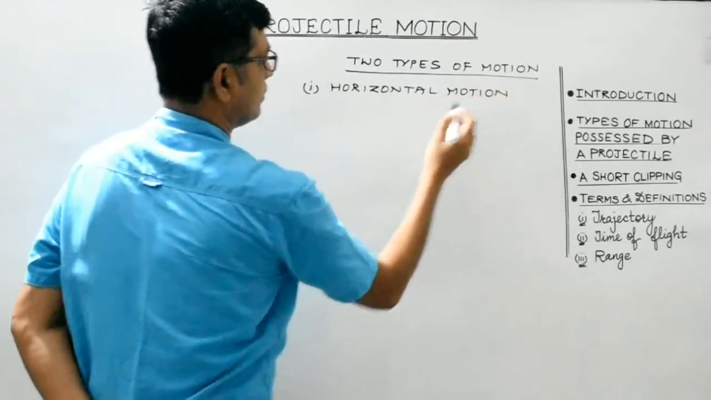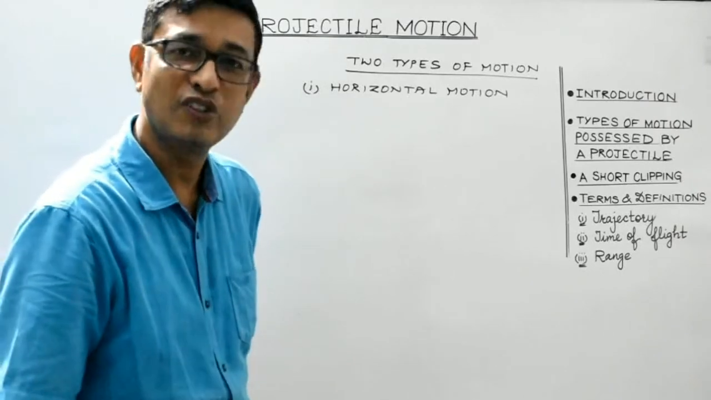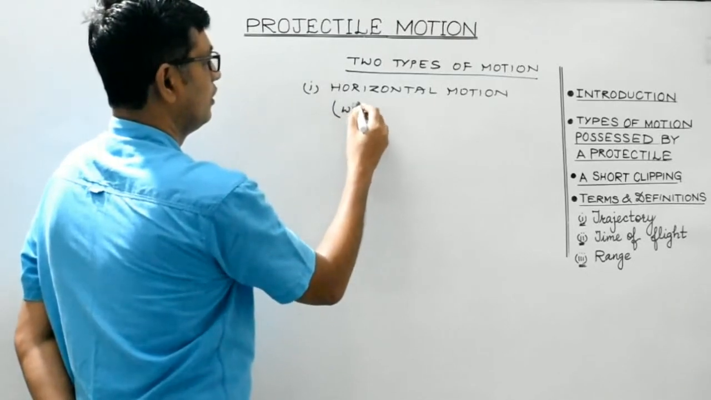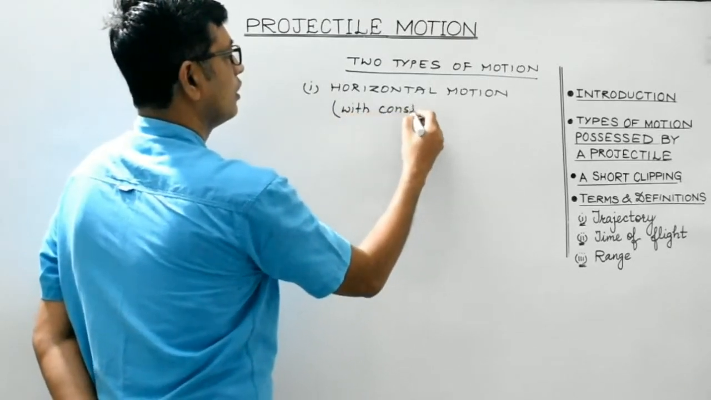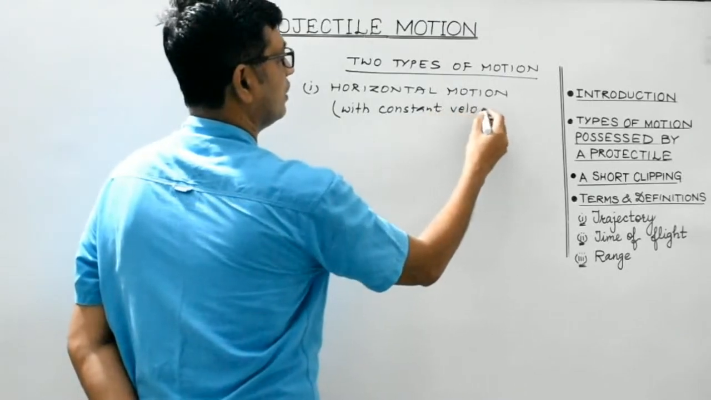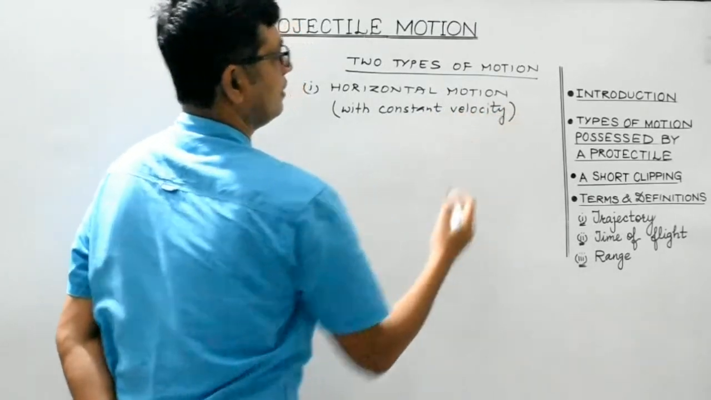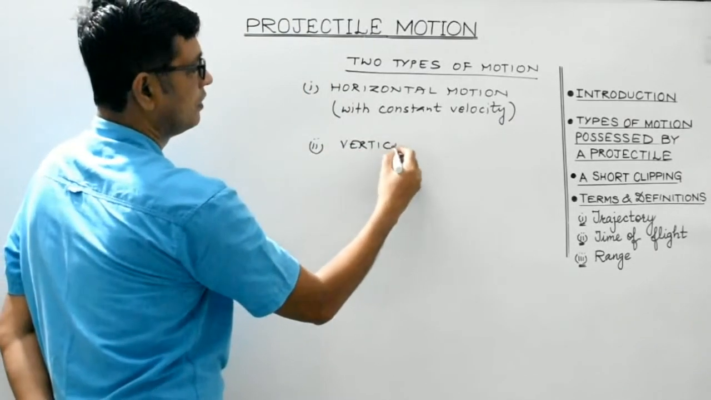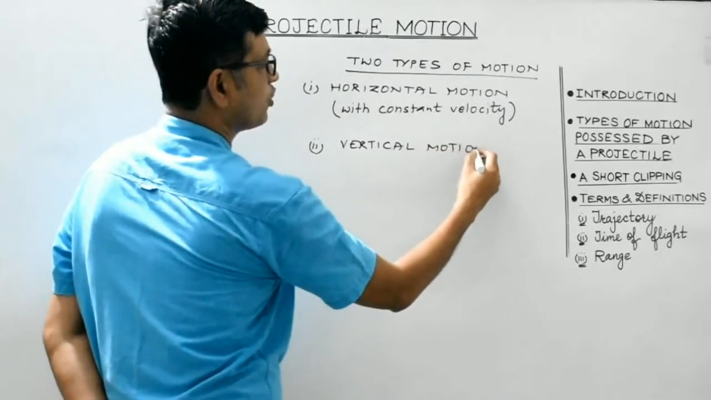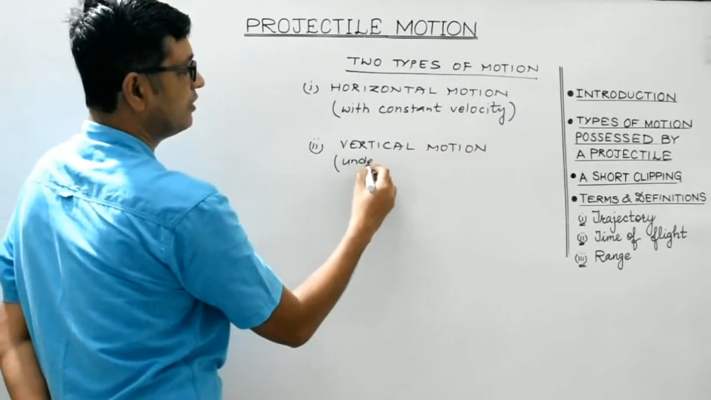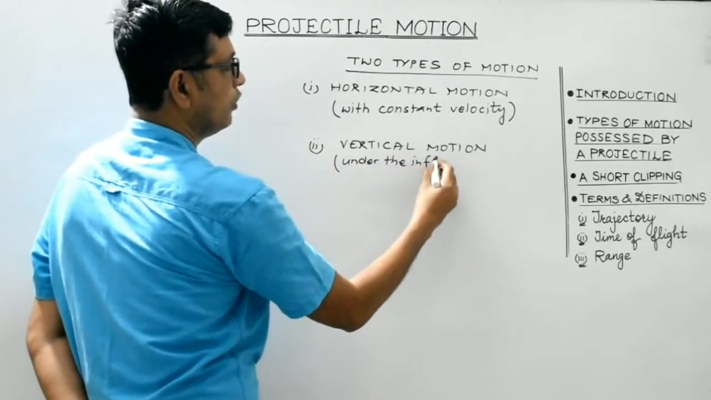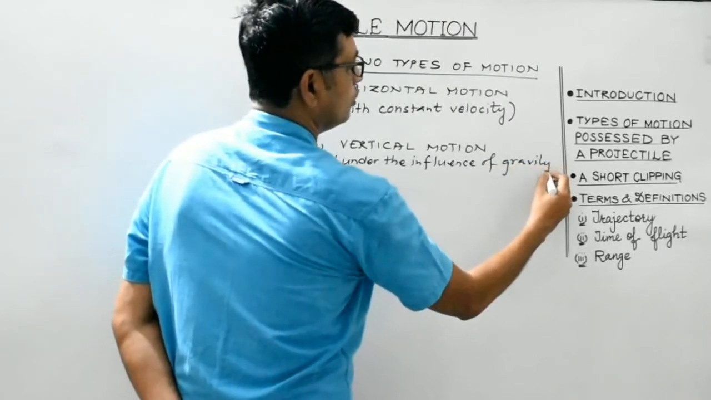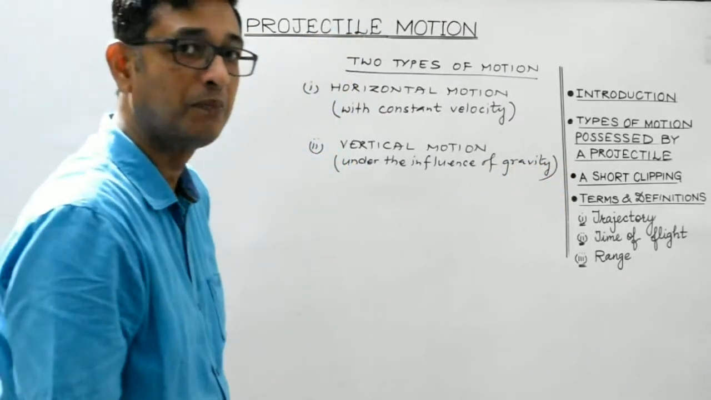As a result of which the projectile tends to cover some distance along the horizontal direction, right? And horizontal motion is with constant velocity. We'll discuss it. And second is vertical motion. And vertical motion is under the influence of gravity. So these are the two types of motion possessed by a projectile.